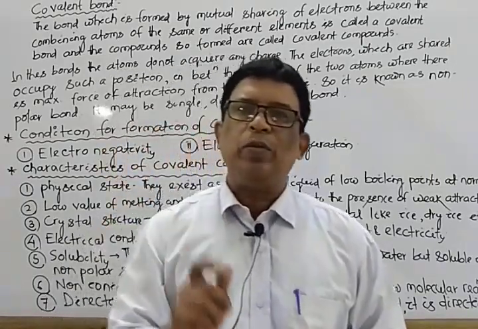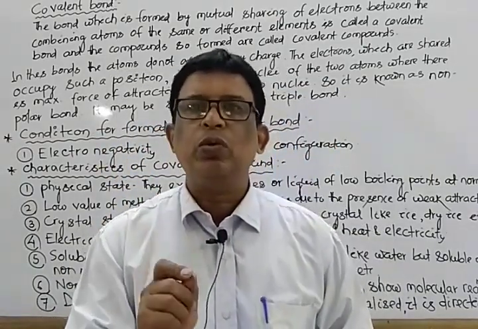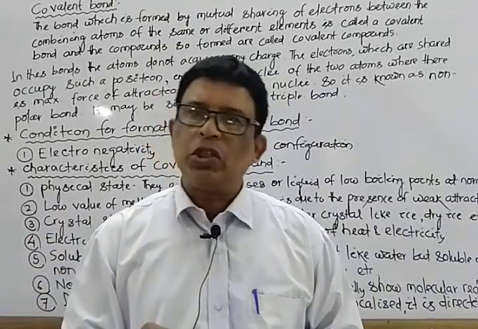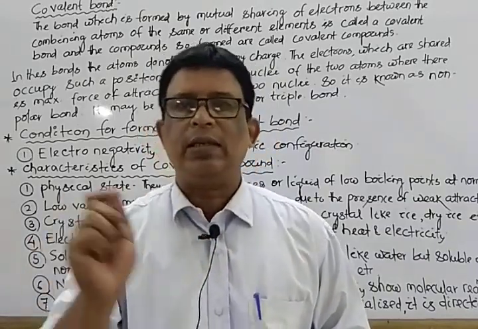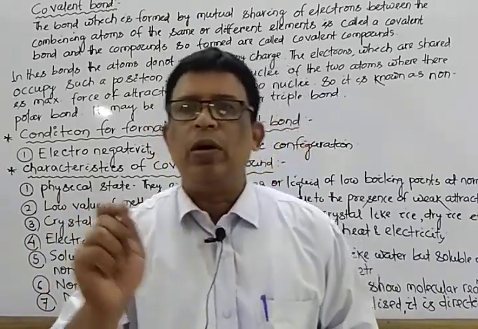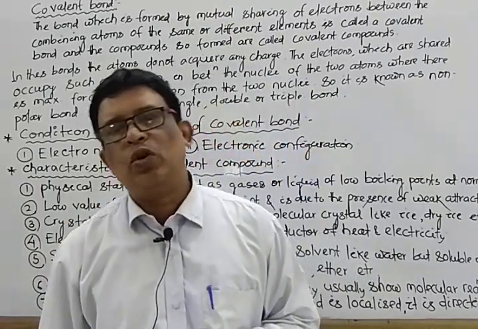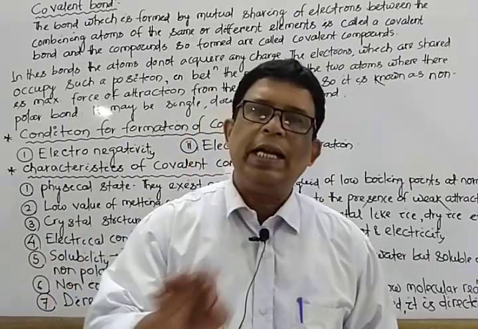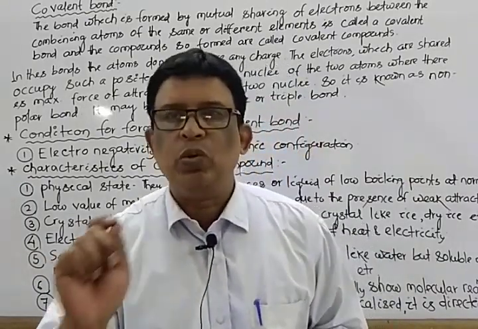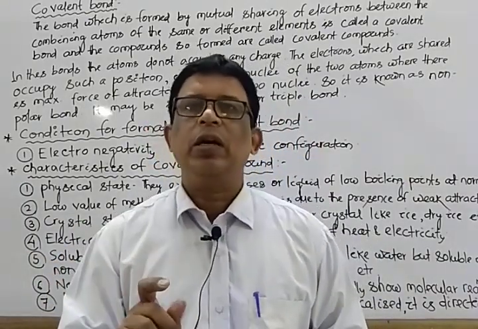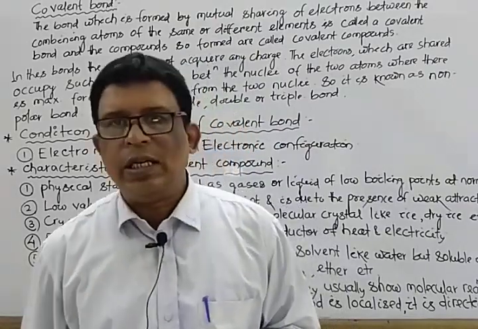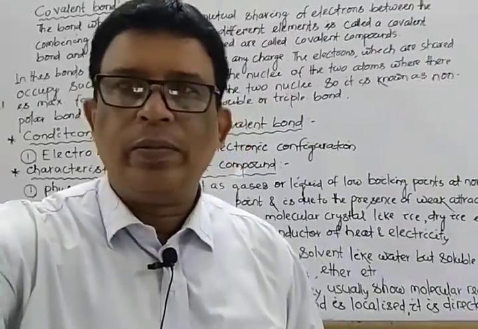Mark that. Under homoatomic, suitable examples are H2, O2, N2. H2 means H single bond H. O2, O double bond O. N2, N triple bond N. These are known as homoatomic molecules. Then heteroatomic molecules: H2O, CH4, NH3. Let us discuss one by one. Next we switch over to some common examples of the formation of covalent bonded molecules.